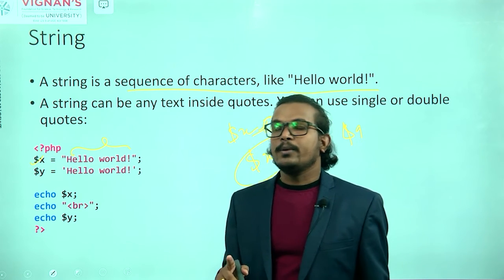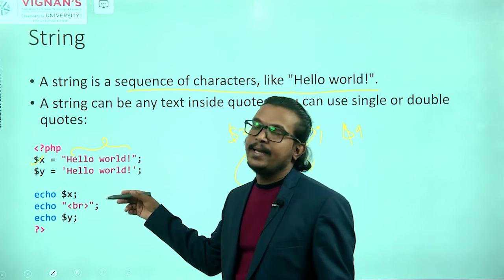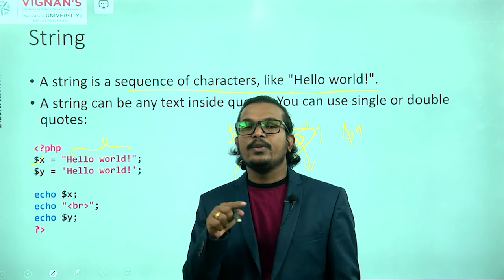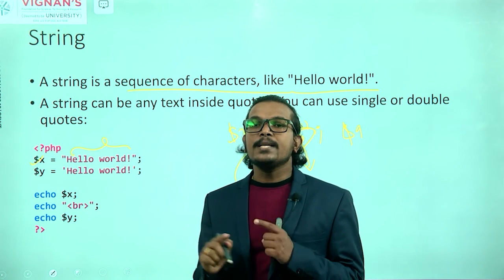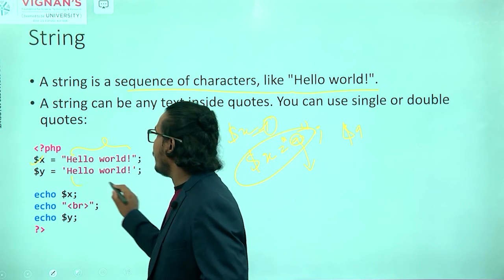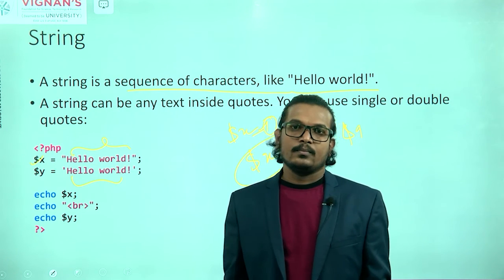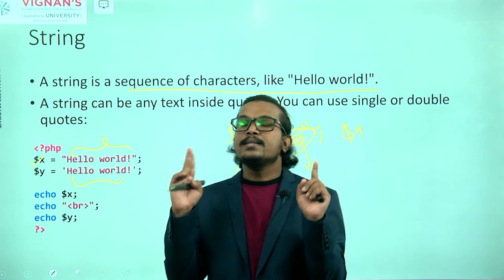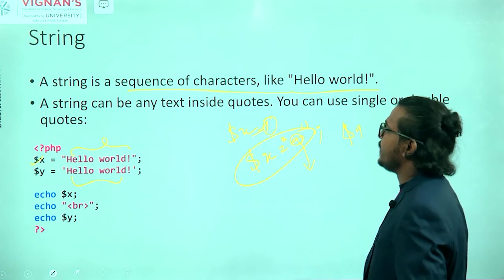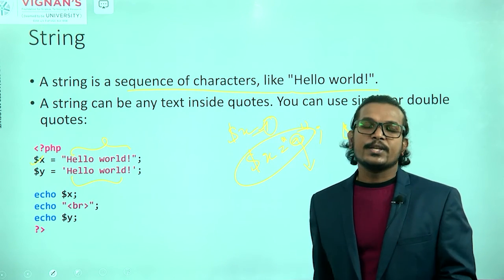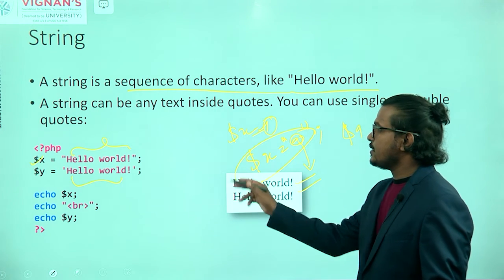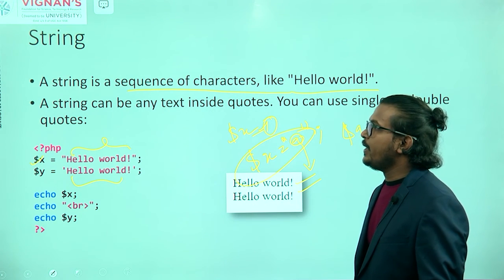So one thing you have to remember here, if you are declaring or initializing a string data type, you have to pass your information within the quotations only. Then only it will consider that as a string data type. Quotations means you can use single quotations or double quotations. You can use any quotations. There are no restrictions for using the quotations. And this is the output for this particular example.